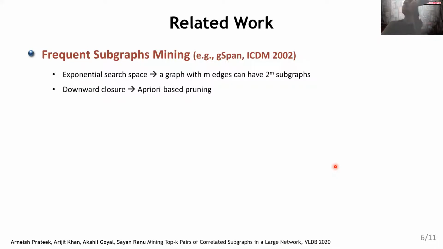The downward closure property says that if a particular subgraph A has frequency f, then all supergraphs of A can have a frequency of at most f. This means that if A is not frequent, then we can guarantee that none of the supergraphs of A would be frequent either. And this property is used aggressively to prune the search space.